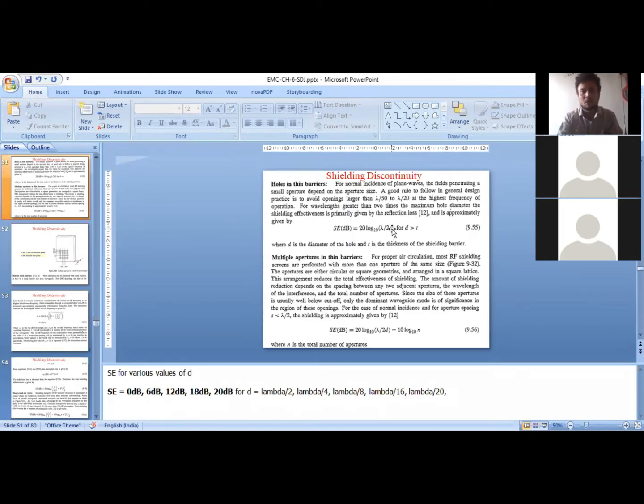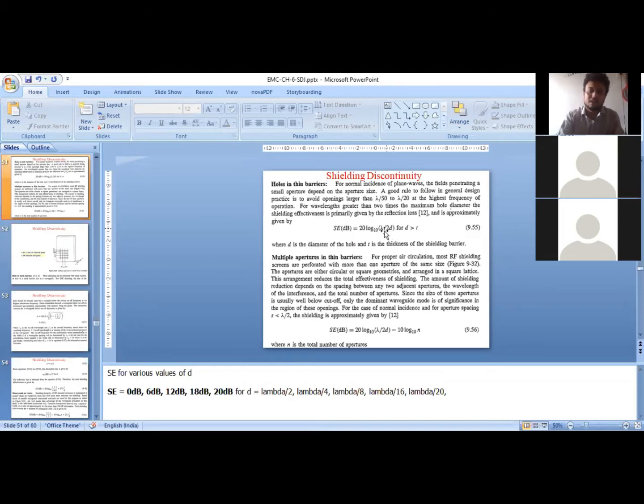What will happen? Lambda by 2 divided by lambda by 4 is 2. So 20 log of 2 is 6 dB. 6 dB means 1/4 of the signal that is there on this side of the shield is going to the other side. So still it is not providing you good shielding.